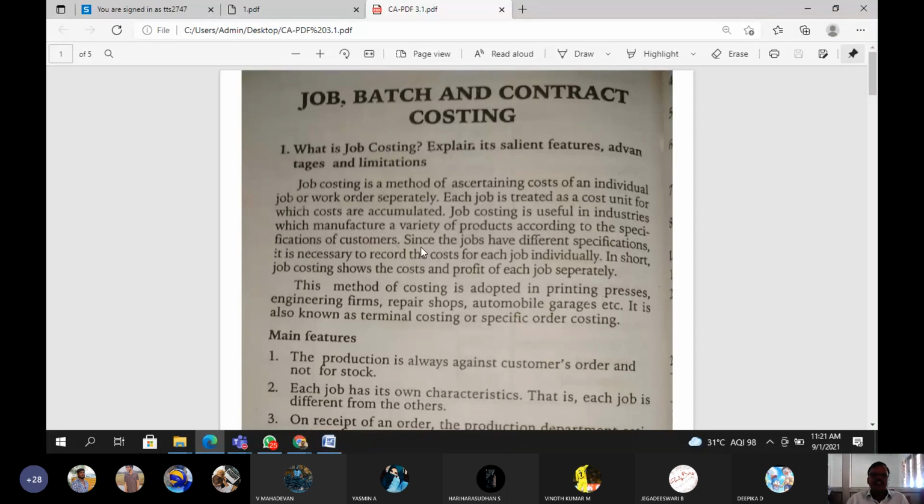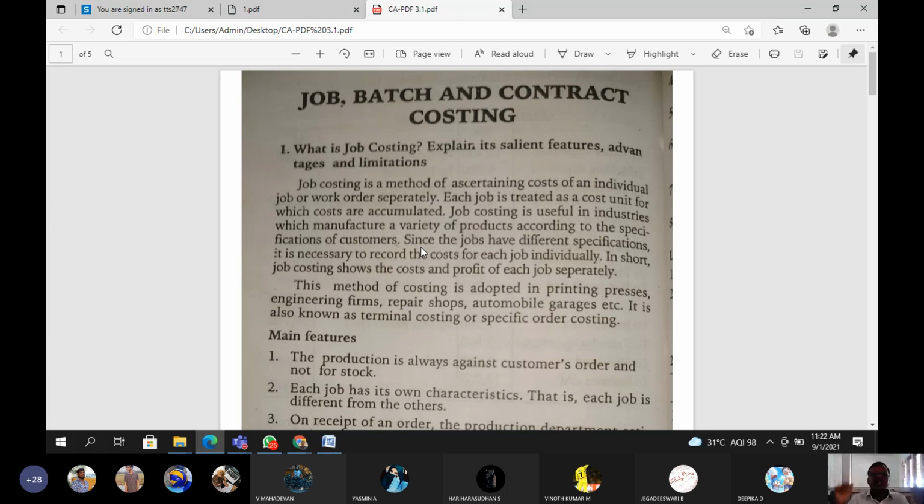These types of industries especially use the job costing method. Job costing definition over. Only a one line definition: job costing is one of the methods of costing for ascertaining cost of an individual work. It is called job costing.